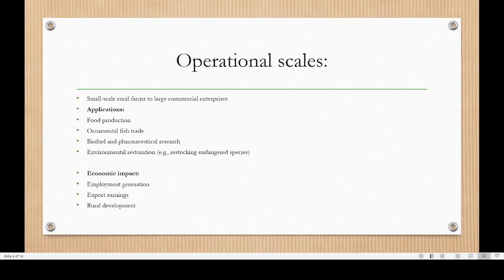Then what are the operational means? Mainly we are using aquaculture for food production. That is one important aim. Then as an ornamental in aquarium fish, that is another area where aquaculture is used. Now biofuel, like a certain algae can be used. Then pharmaceutical research. Then environmental restoration, restocking environment, endangered species. For example, if some wild species has been in decline, we can rear them artificially and introduce them into the pond or into river.